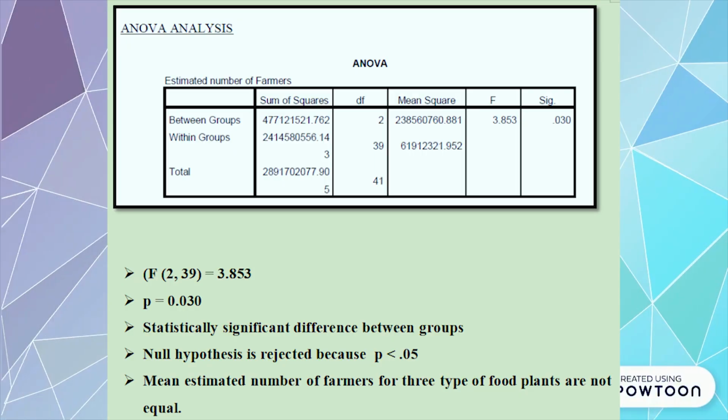For the ANOVA analysis, there was a statistically significant difference between the groups as demonstrated by one-way ANOVA, which is F equals 3.853 and p-value is 0.03. This means that we only have a 3% chance of finding the differences that we observe in our sample. The null hypothesis is usually rejected if the p is lower than 0.05. So we conclude that the mean estimated number of farmers for the three types of food plant are not equal.